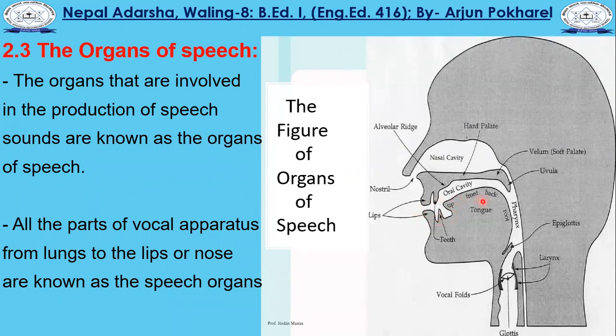And this whole thing is the tongue. This is the tip of the tongue. This is the blade of the tongue. This is the front of the tongue, and this is the back of the tongue. We have the tip, the blade, the front, and the back of the tongue.